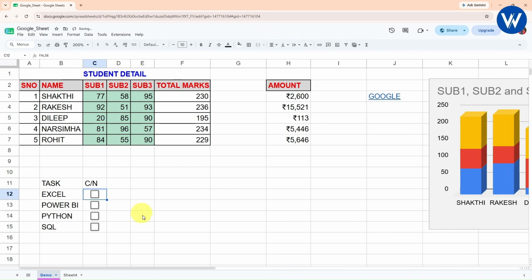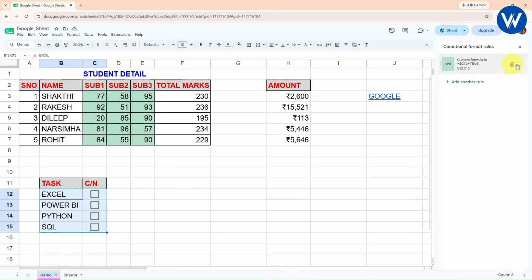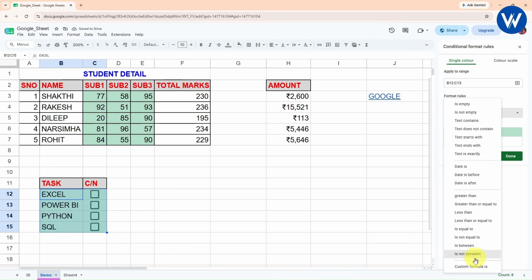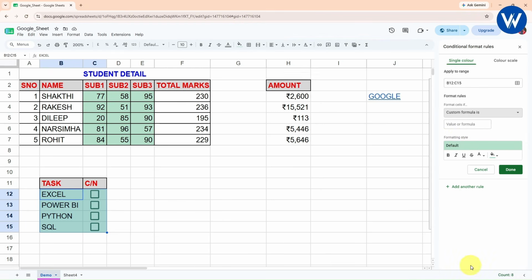So what you can do is apply conditional formatting. Yes, it is possible. First let me give the formatting. I will apply the same formatting for this. Now let's apply the conditional formatting. Select the range, go to Format, click on Conditional formatting. Now from here, let me show you, click on Add a new rule. Okay, the range is selected. Now from here you need to click on Custom formula. Okay guys, click on custom formula. Now you need to enter the formula.